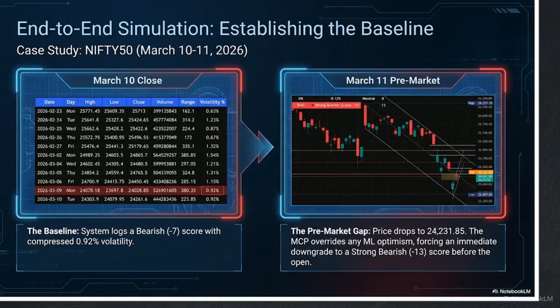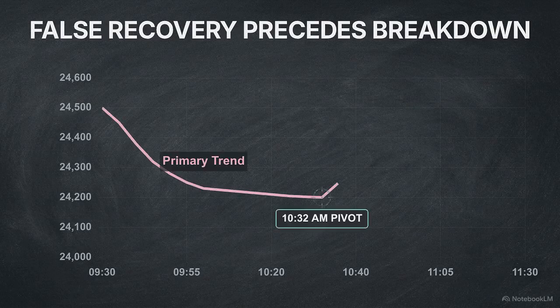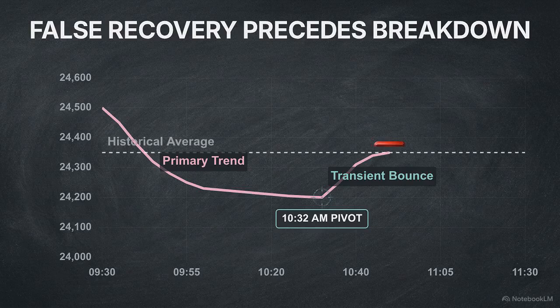The next morning, the market opened with an aggressive gap down to 24,231.85. The system's natural language processing agents immediately classified this as a structural breakdown continuation, forcing an immediate pre-market downgrade to a strong bearish -13 state. At 10:32 a.m., the market attempted another recovery, executing a transient bullish mean reversion bounce. A mean reversion bounce is a temporary price movement back toward an average historical level before the primary trend resumes.